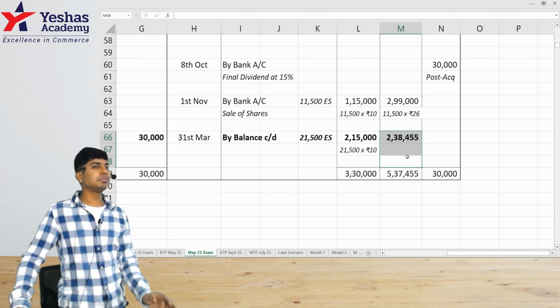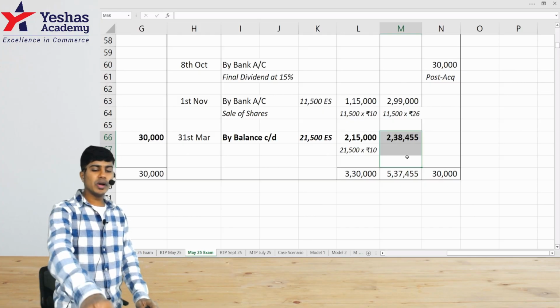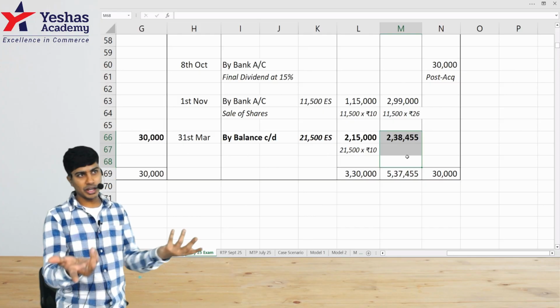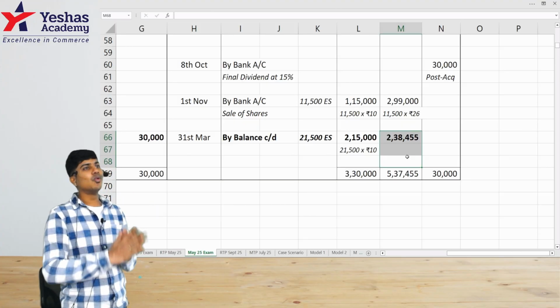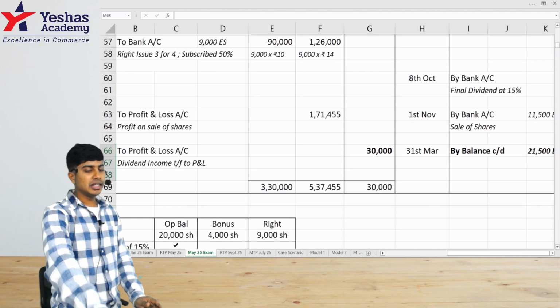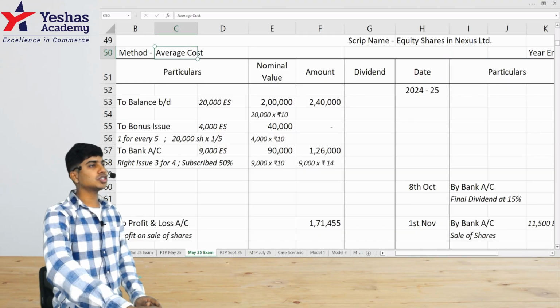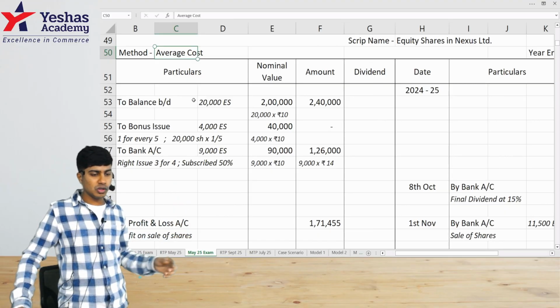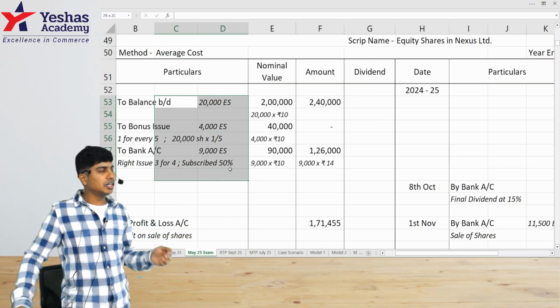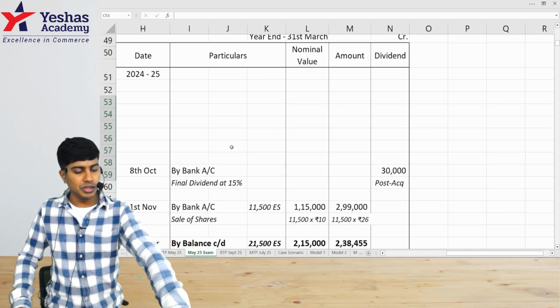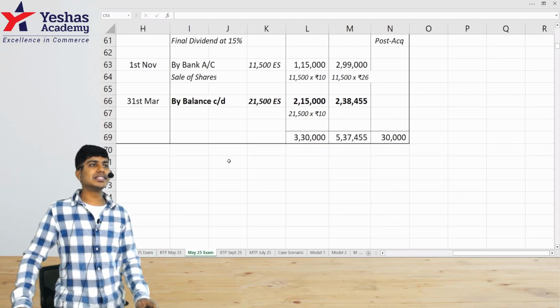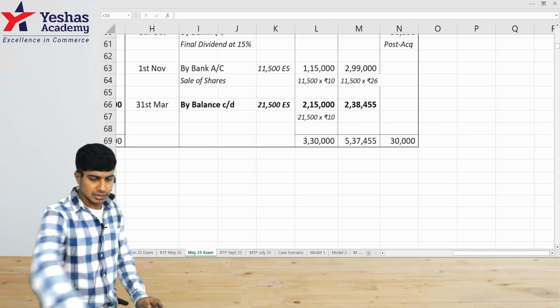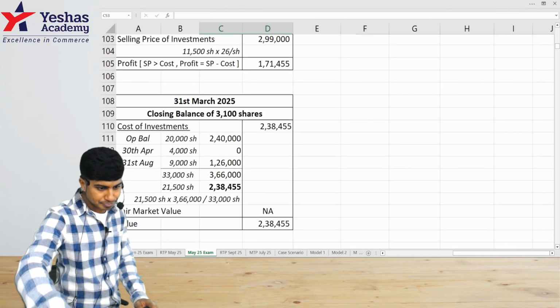So in this computation, people have done it wrong. So how can you go wrong in this? I don't know how you can go wrong. I'll tell you how you can get it right. What you'd have to do is keep in mind whether the flow is average cost or first in first out. Once you get this right, keep adding the units that you buy, keep deducting the units that you sell, and also consider the amounts. And this is how you do it right.